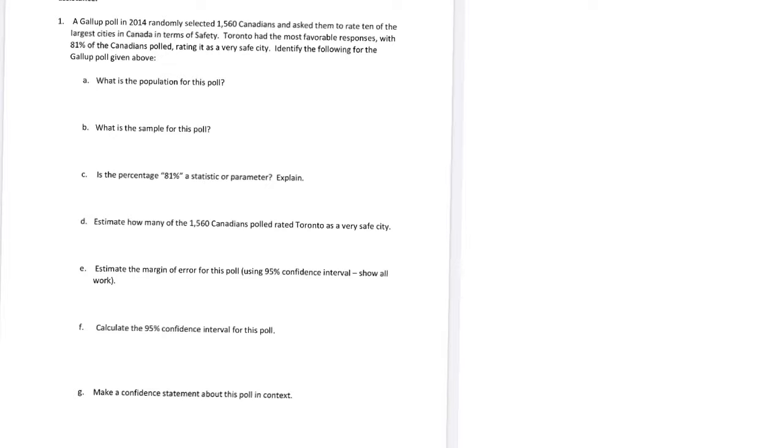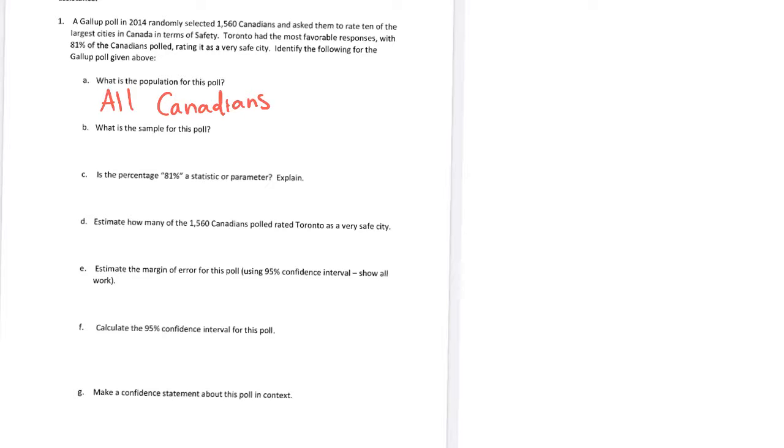So, letter A, it asks what's the population for this poll. So the population, remember, is the larger whole. In this case, the larger whole that we're trying to gather information about would be all Canadians. The sample is the small piece that we study, like who it is that we're interviewing, or gathering data about, or doing an experiment on.